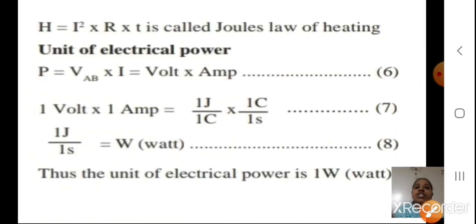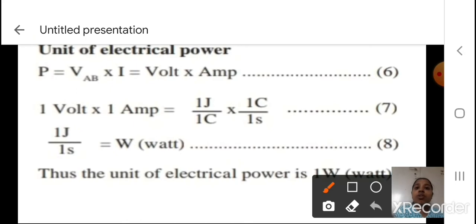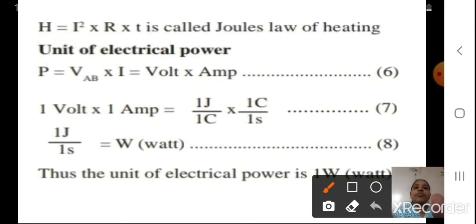That is H is equal to I square R into T, which is called Joule's law of heating. What do you call it, students? Joule's law of heating. What is the equation? H is equal to I square multiplied by R into T. Okay. So, unit of electrical power. Now, we will see the unit.